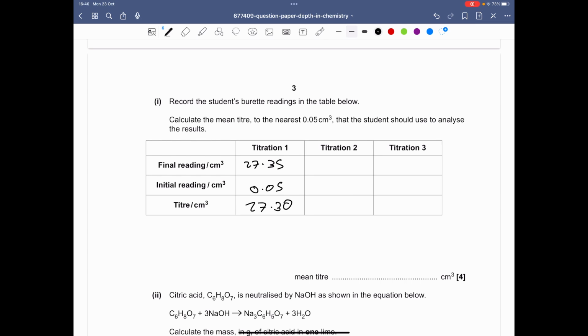So if you do the final reading minus the initial reading, we should get 27.30. So make sure you do it to 2 decimal places in this, or in any other scenario, the same significant figures or decimal places, usually 2, because whenever you're inputting data in the table, you need to keep the accuracy of the numbers the same. And so, say you're doing a practical write-up, for example, then you'll have to do this. Sometimes they may not give you a mark if you don't do it to the correct decimal places. So always make sure that you do it to correct decimal places.